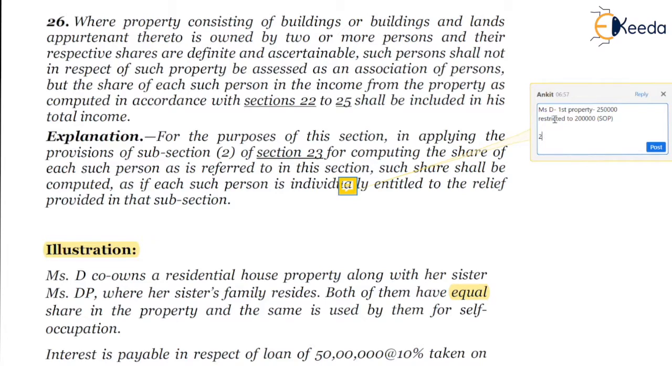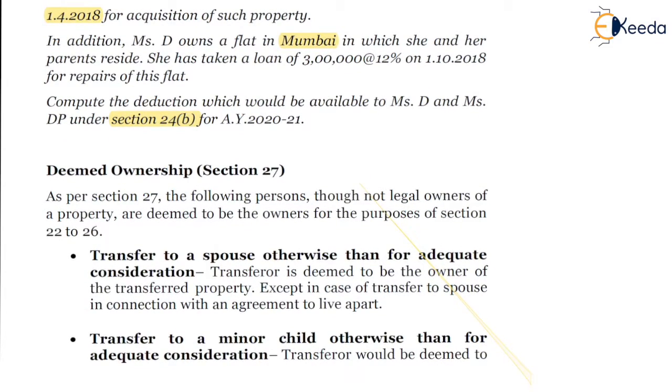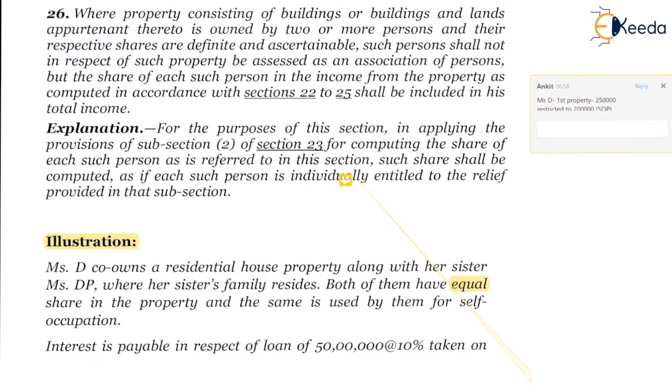And for the second property, the loan amount is 3 lakhs at the rate of 12%, which is nothing but 36,000.